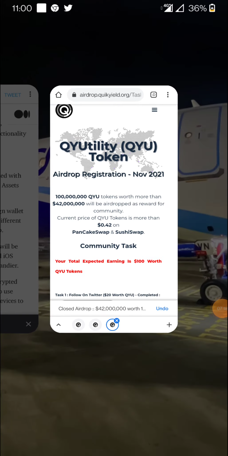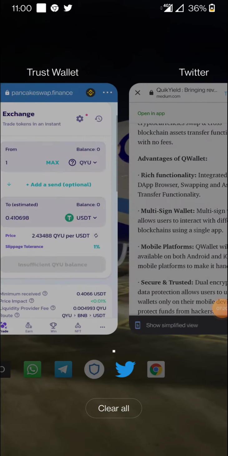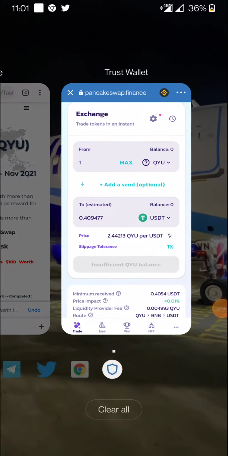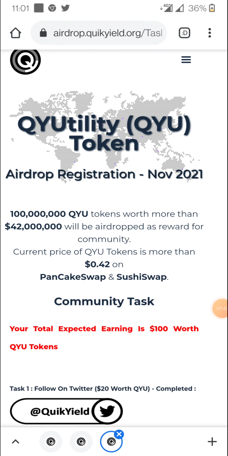So now going towards the actual price of this token. I have already checked with the QYU. Each token, like you can see QY, the price right now is $0.41 in USDT. As of now the prices keep changing, so it is right around $0.4, you can say. So this is the actual price of this. Just imagine the worth of this token after 2 years, 3 years.